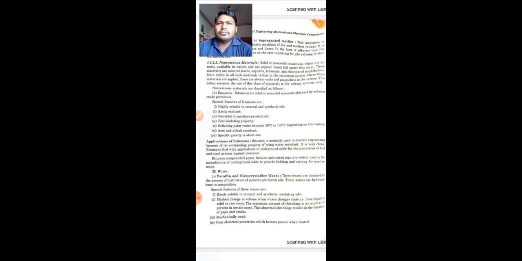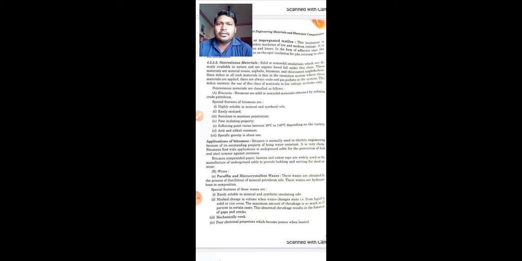In this type of materials, solids or semi-solid insulations which are directly available in nature and are organic based fall under this class. So these are the materials which can be either solid or semi-solid. Here these materials are mineral waxes, asphalts, bitumens and chlorinated naphthalene.